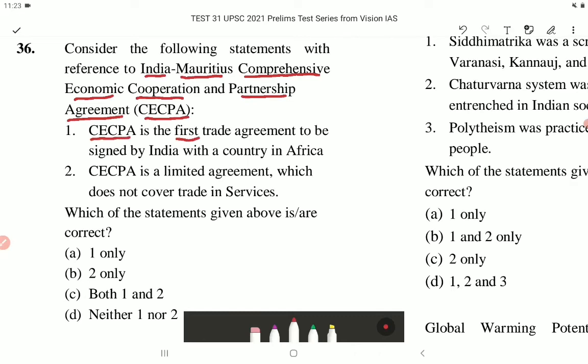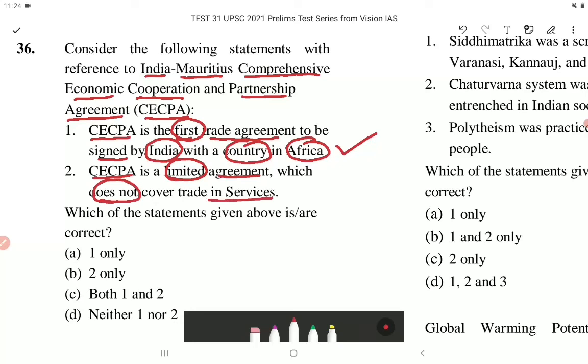CECPA is the first trade agreement to be signed by India with a country in Africa. This is correct. Statement 2. CECPA is a limited agreement which does not cover trade in services. This is incorrect because it covers trade in services also.